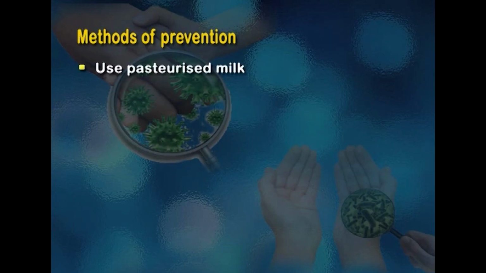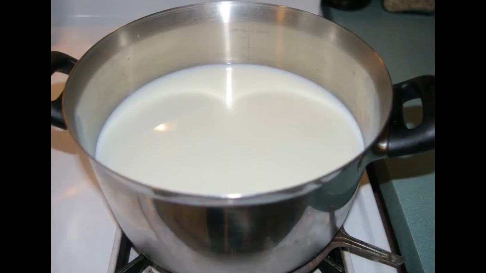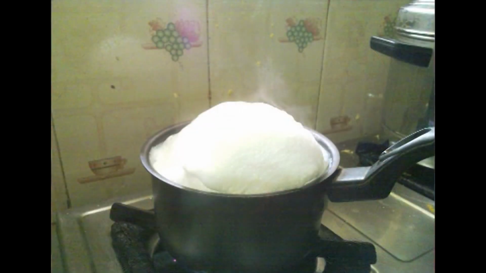What are these precautions? In order to maintain food safety and make sure that the food we consume is safe to eat, there are some tips which we need to follow. First of all, use pasteurized milk. Sometimes we do not know what pasteurization is. Pasteurization is nothing but subjecting the milk to very high temperatures in order to destroy the microorganisms. If the milk is not pasteurized, then microbial growth can occur.